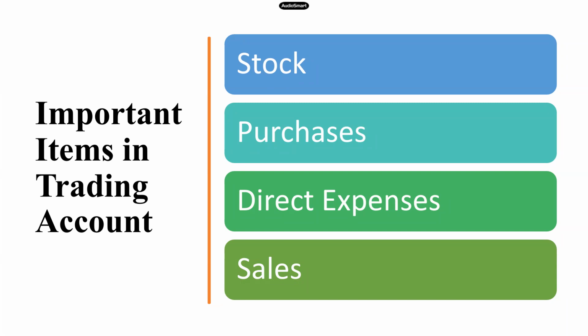Purchases will be shown on the debit side of the trading account. You will take all cash and credit purchases. You will deduct purchase returns. You will deduct any goods withdrawn, whether it is for personal use, for charity, or for free samples.